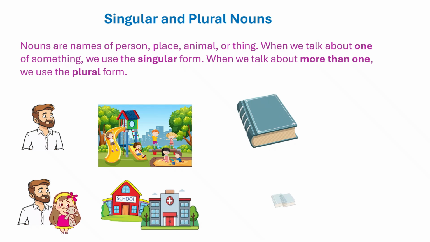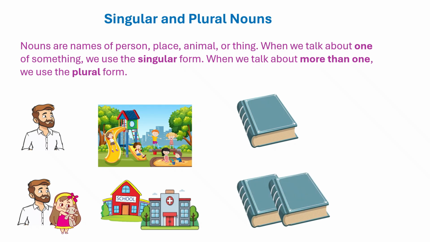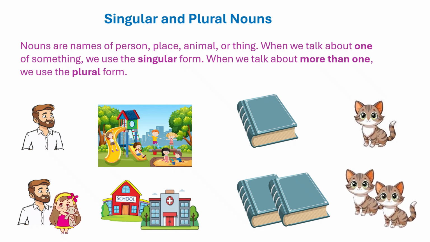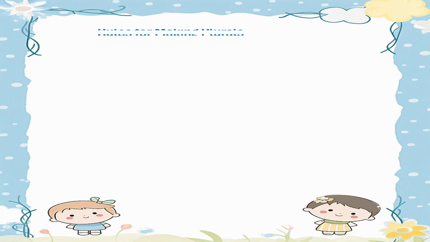Singular is book, plural is books. Cat, cats. There are some rules for changing singular nouns into plural form.